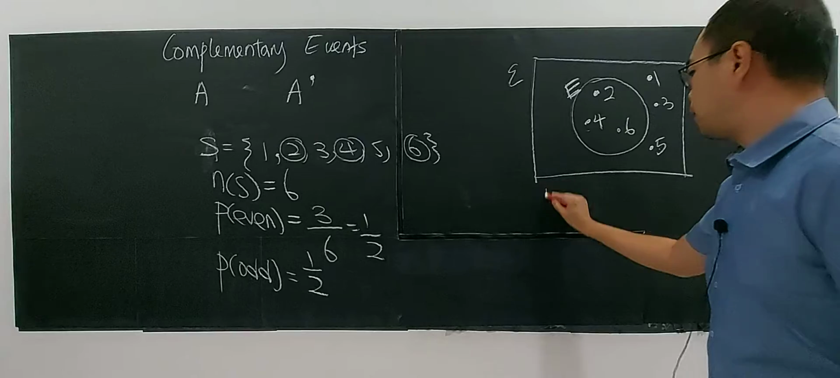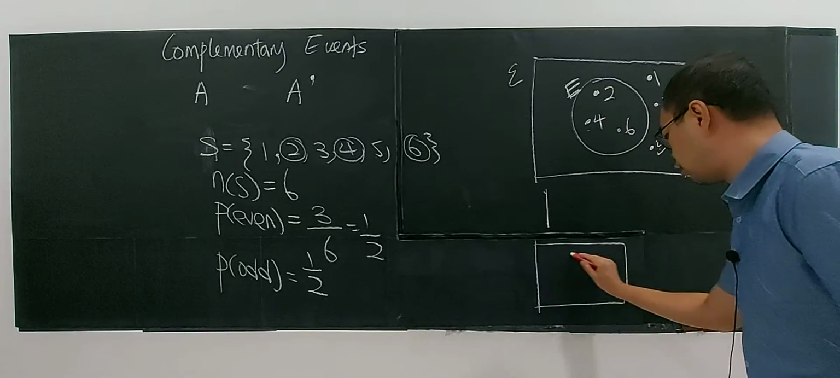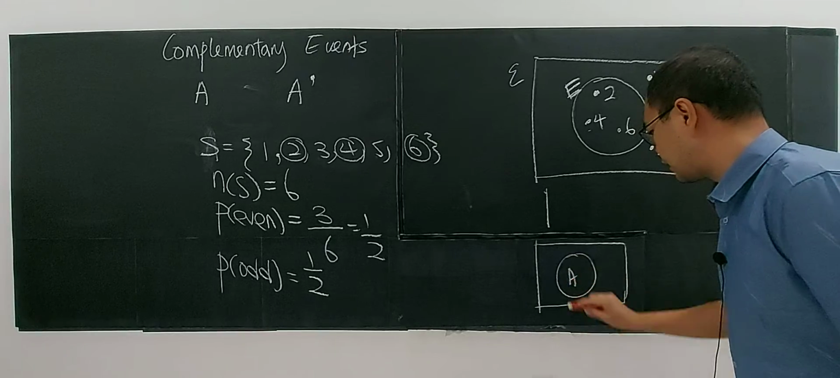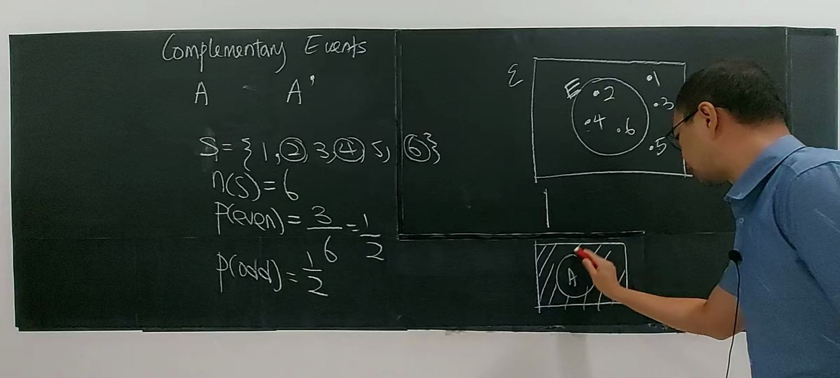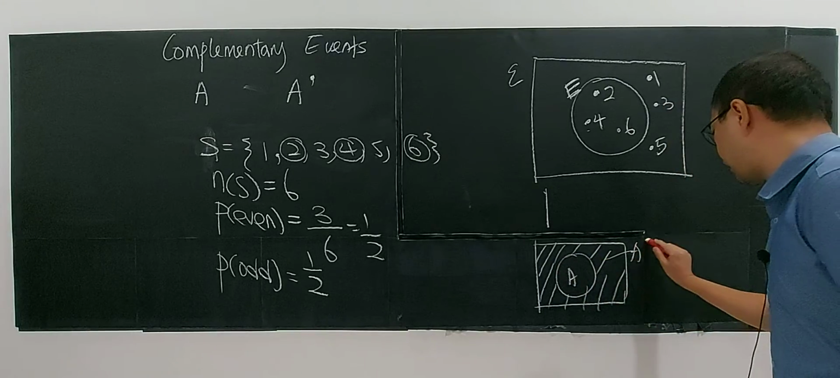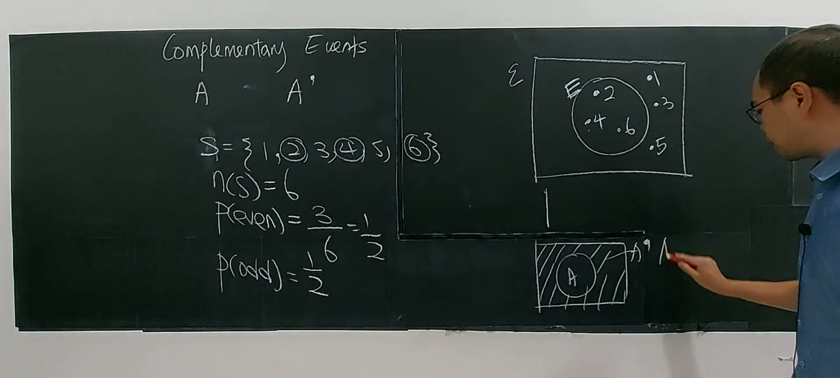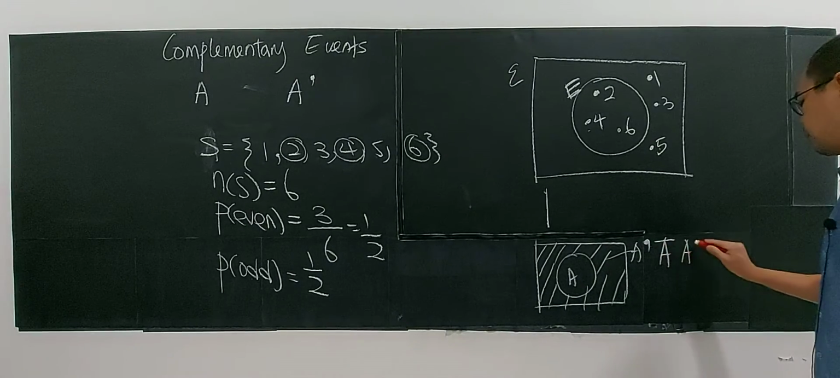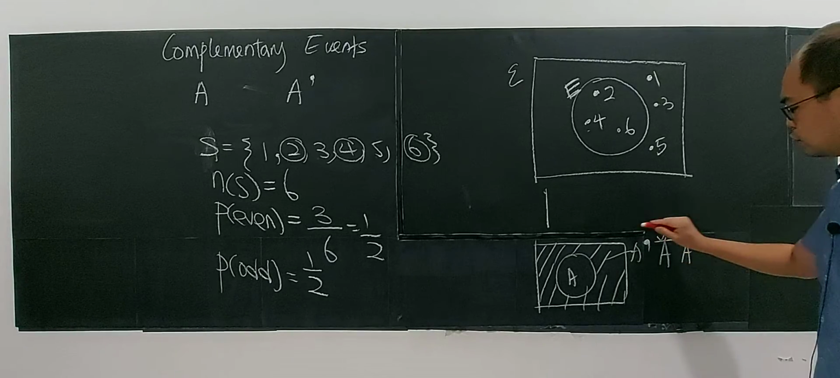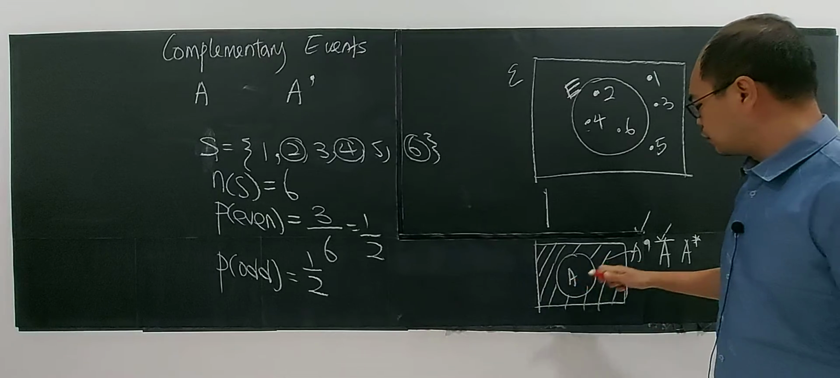Now I'm using a more general way. Let's say this is set A. The region outside of it, which I shaded here, will be A prime. We read this as A prime. Sometimes it may be represented with a bar, sometimes by an asterisk, but the first two are more popular. So they are complements of each other.